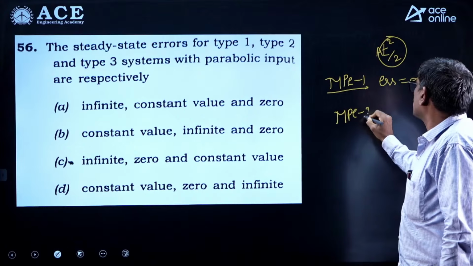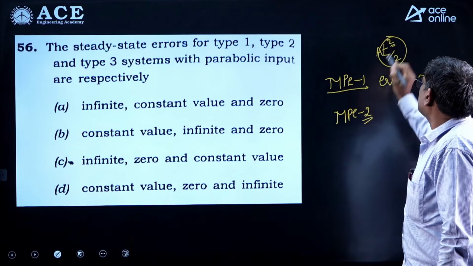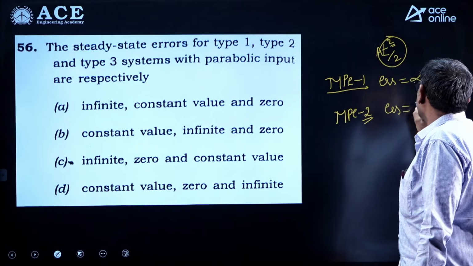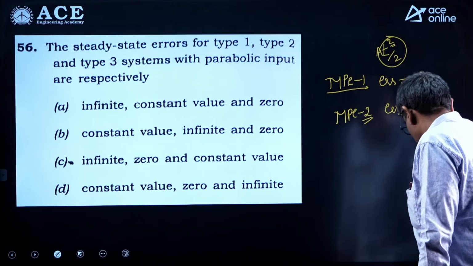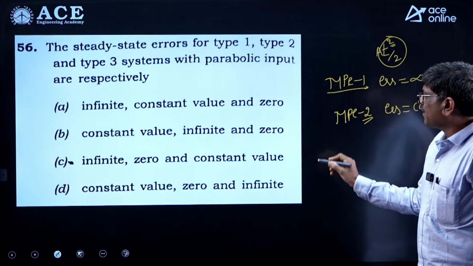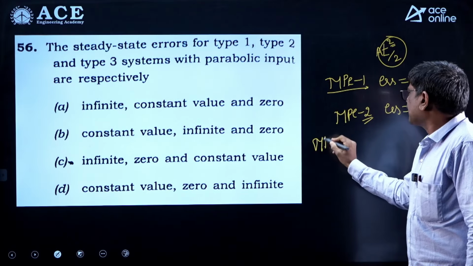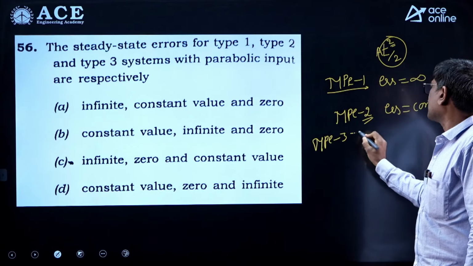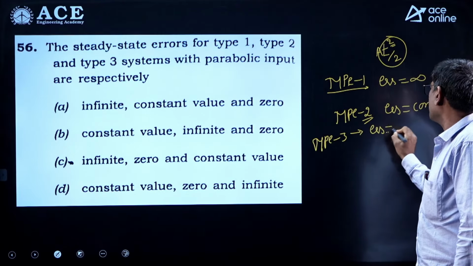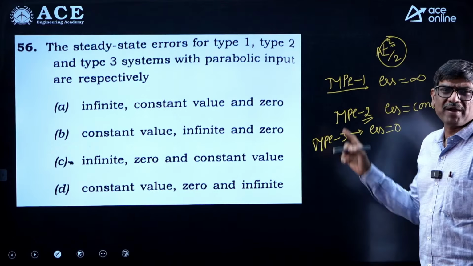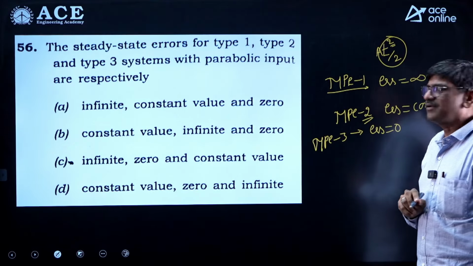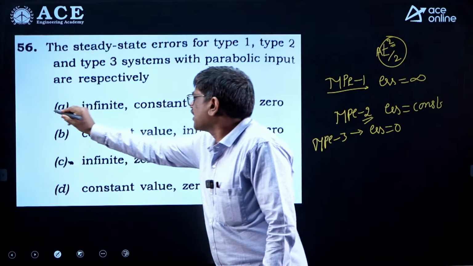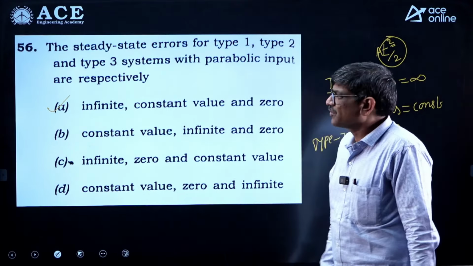Type is 2 means input t power is also 2, both are same, so you will get the error is constant. The third one is type 3, type is more than input t square, so that means error becomes what? 0. So here by comparing t power and s power, we can write the answers directly: infinity, constant and 0. Answer is A.